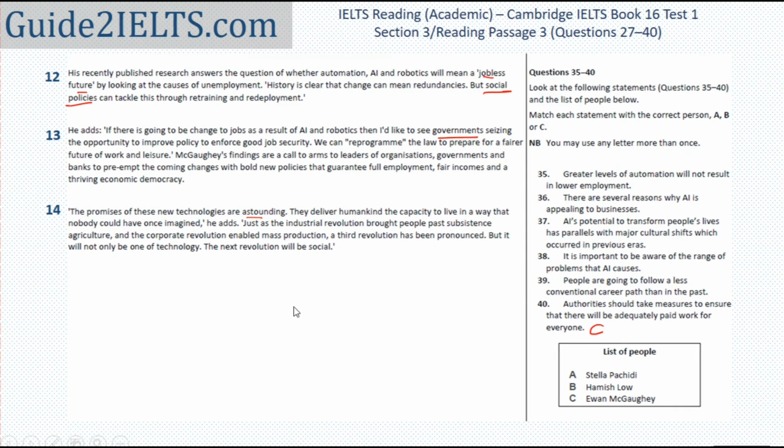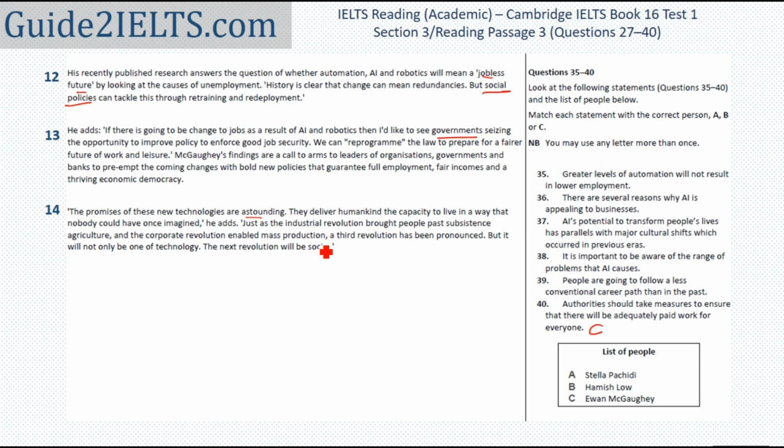In the past, there was the Industrial Revolution and the corporate revolution. This is talking about major cultural shifts. So the 37th is: AI's potential to transform people's lives has parallels with major cultural shifts which occurred in previous eras. In the 14th paragraph, we are talking about the major cultural shifts, the Industrial Revolution and the corporate revolution, and then mentioning the third revolution, which would be because of technology and AI.